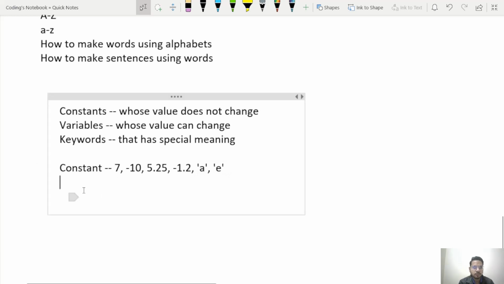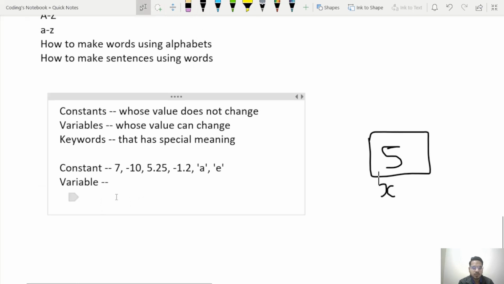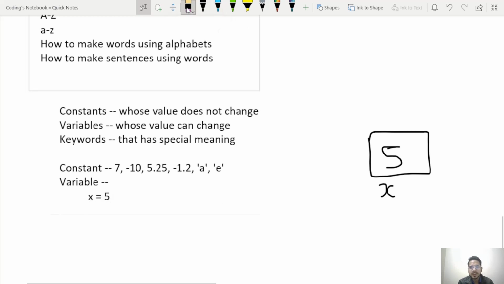Now what is a variable? A variable is something that I can use to hold some value, to point to some value. Let's say a variable is like a container. This is my container, let's name it x. Now whatever value I put in this container, let's say I put in 5, what will x be? Now x will be 5. Let's say I remove this 5, now what do I put? I put 10.